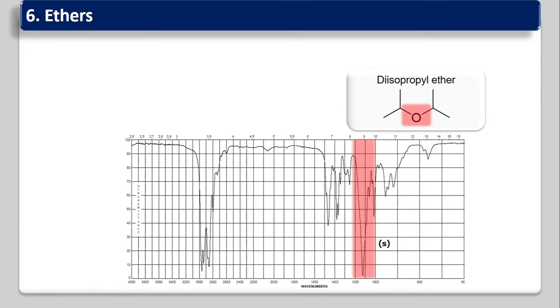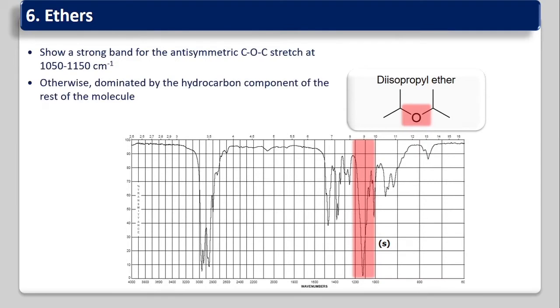Okay, so first we'll start with the ethers. Ether means ROR. It contains a C-O-C bond. It shows a strong band for the anti-symmetric C-O-C stretch at 1050 to 1150 centimeter inverse. This is in the fingerprint region, but it is a strong band.